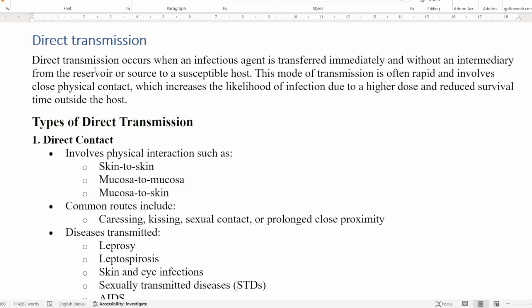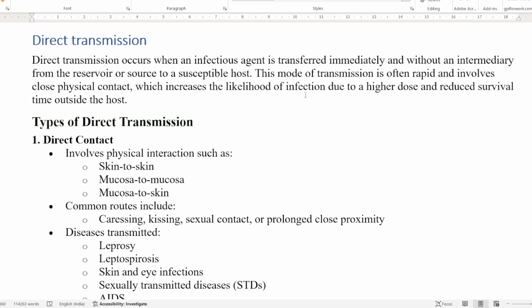Direct transmission is when the infectious agent is transferred immediately, without any intermediary, from the reservoir or the source to the susceptible host. This mode is rapid and requires close physical contact, which increases the likelihood of infection due to the higher dose and reduces the survival time outside the host.